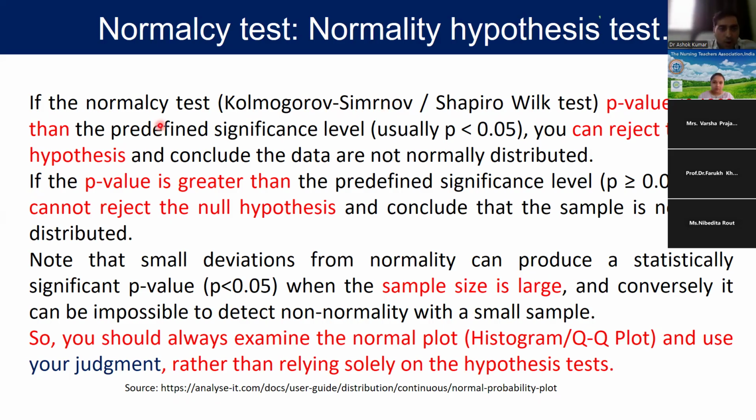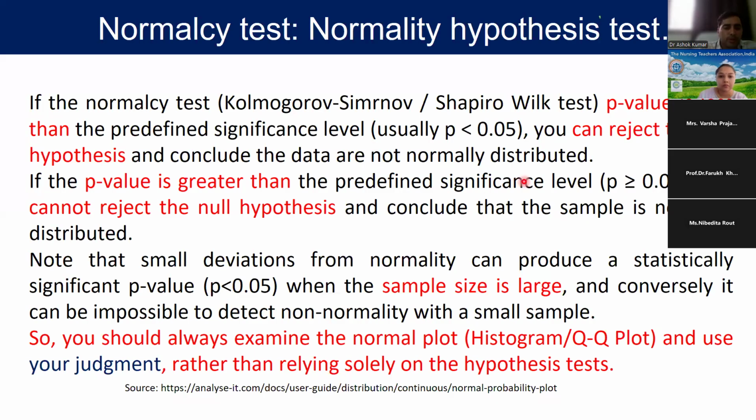If the p-value is less than the predefined significance level, usually we take 0.05, we can reject the null hypothesis and conclude the data are not normally distributed.